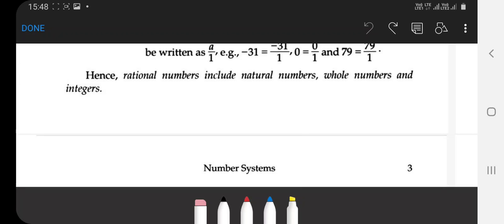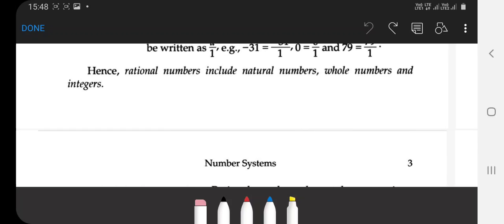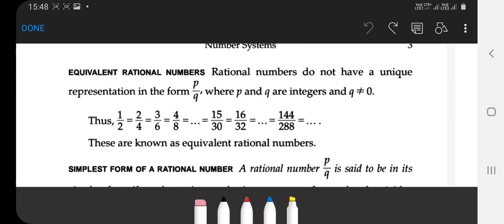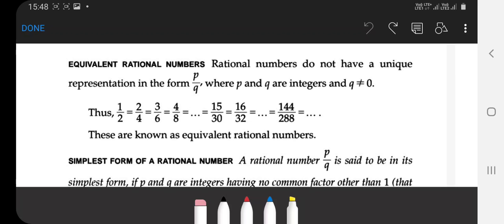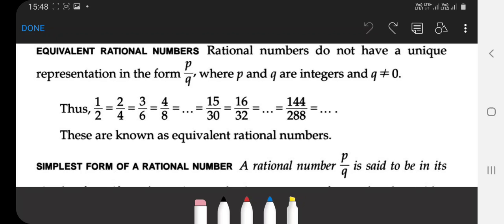That means the rational numbers are the set containing natural numbers, whole numbers, and integers. Clear? The next topic is equivalent rational numbers.